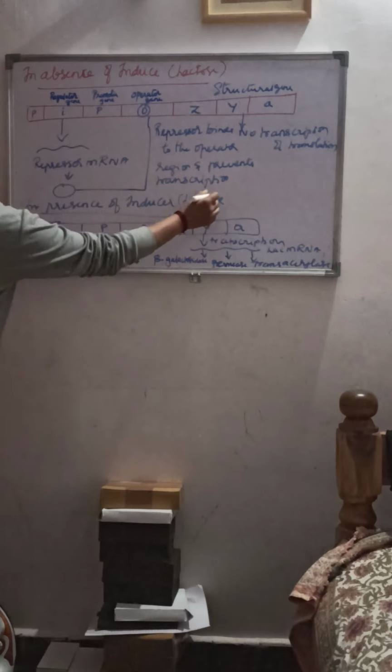As I told, this repressor protein will bind to the operator gene and it blocks it, right? So this results in inactivation of the structural genes, so that transcription and translation are stopped. Now the structural genes are said to be switched off. Then moving on to the absence of the inducer, that is lactose, when the lactose is absent in the culture medium.